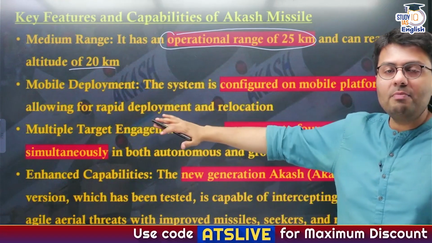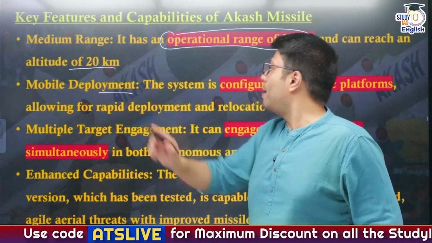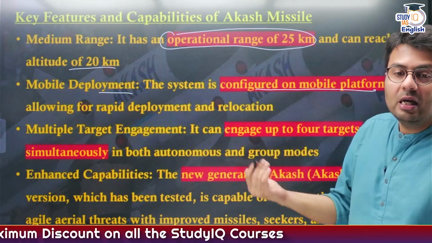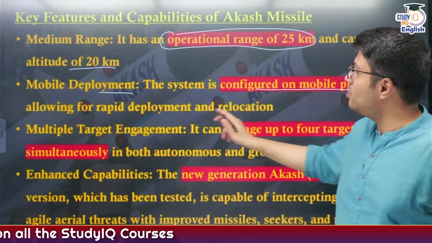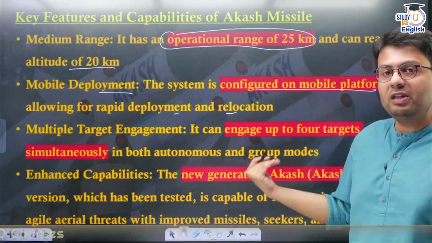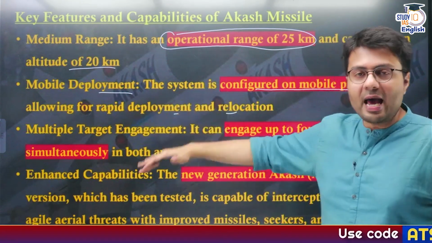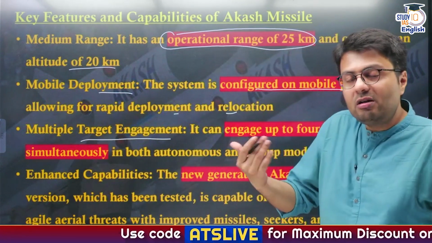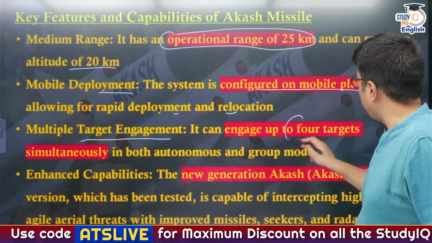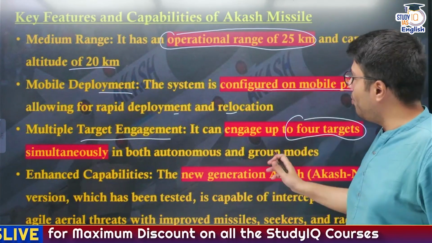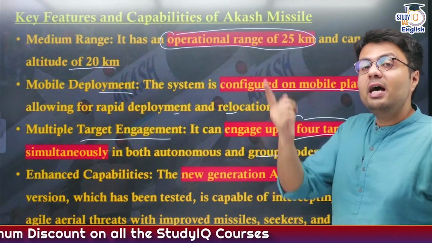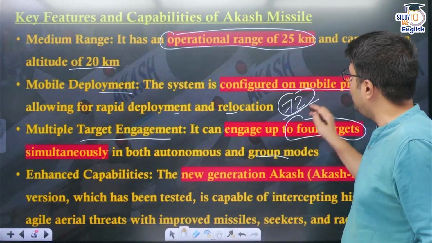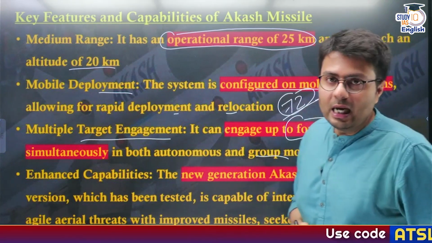Now, this also has the ability to deploy anywhere, that is mobile deployment. It can be configured to be launched from mobile platforms like trucks, like launchers, and therefore it allows for rapid deployment and relocation of these missile systems. Further, like the S400 system, they also have an ability to engage multiple targets. That means they can engage up to 4 targets at a time in both autonomous and group modes. What was S400 simultaneous tracking? S400 could tackle and simultaneously target 72 aerial threats.